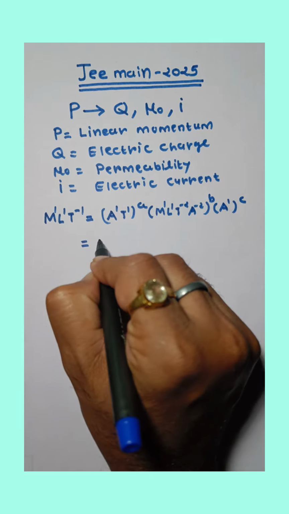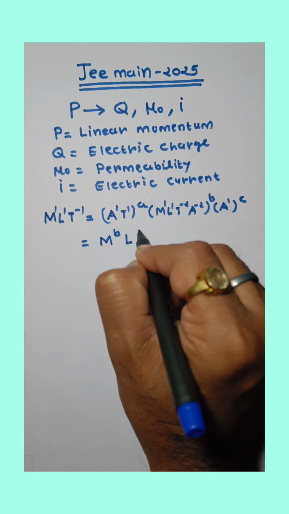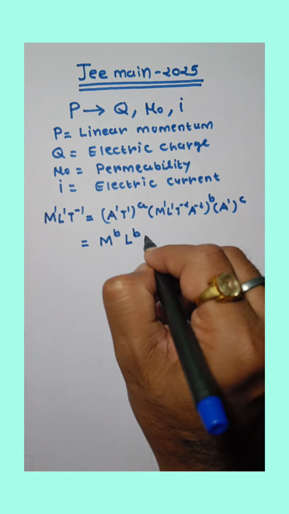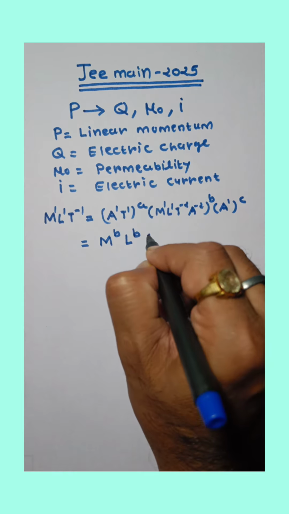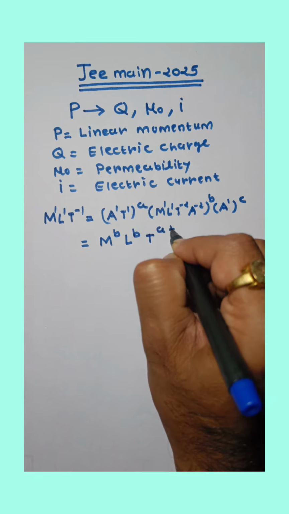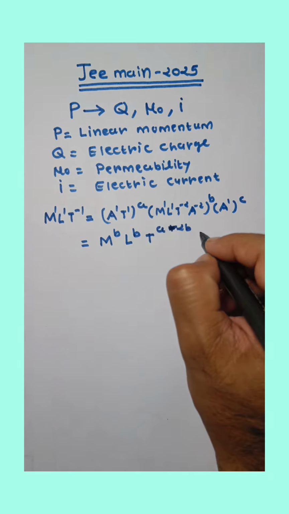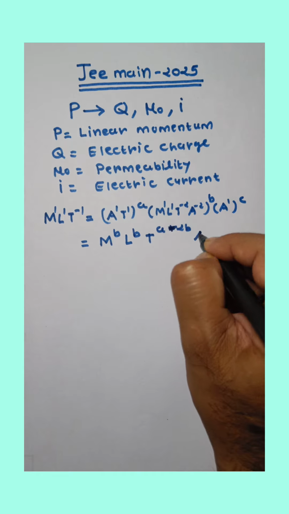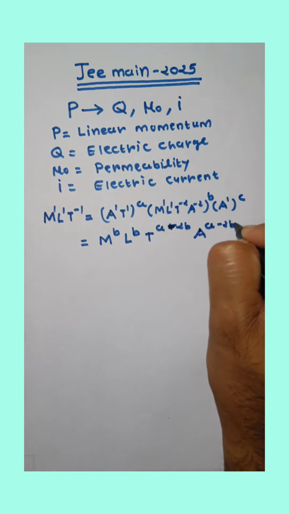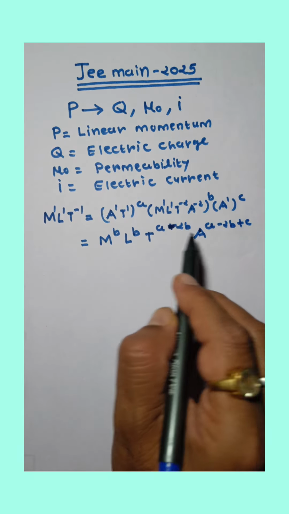So right side, total power of M, that is b, total power of L, that is also b, total power of T is equal to here a minus 2b, and total power of A is a minus 2b plus c. Now compare power of M, L, T and A both sides.